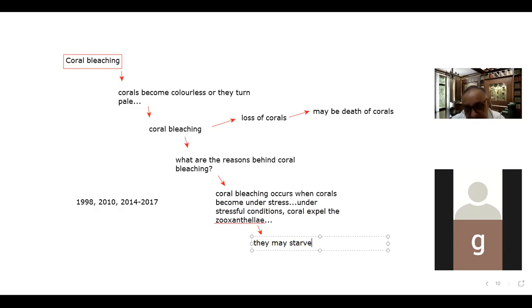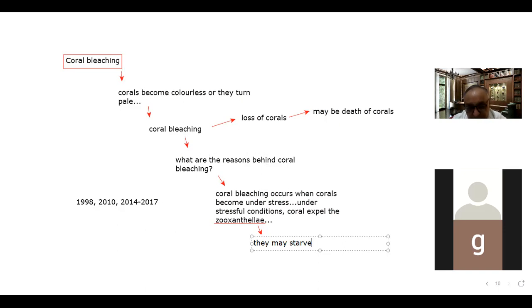If the zooxanthellae is not there, there will be no photosynthesis, no production of food, and if there is no production of food, there will be no energy. Then the coral may starve. This is the reason.